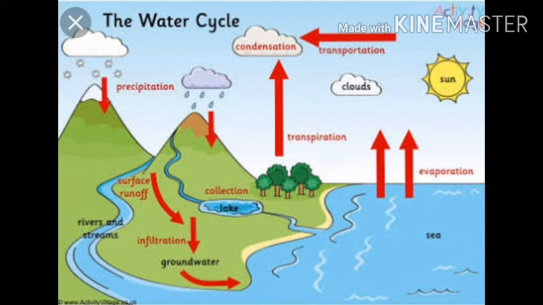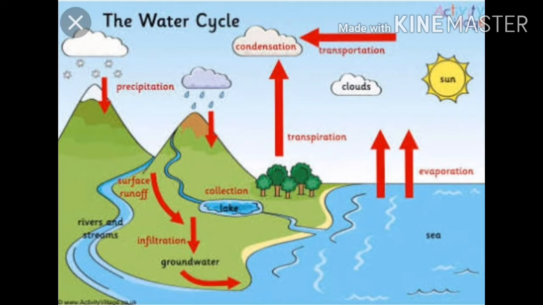See the figure in which water from the various water bodies like oceans, seas, rivers, dams, etc., and even from groundwater evaporates by the heat of the sun in the form of water vapor. Water vapors are lighter than air. It rises up, and as it rises, these water vapors cool and condense, turning into small droplets, and light in weight, it forms clouds. Many small droplets join together to form bigger droplets, and as they are heavy, these drops of water fall on the earth in the form of rain.